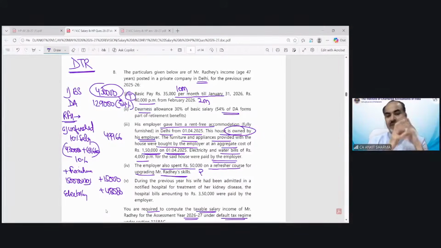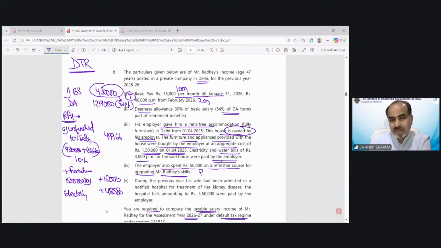Well done. Very good. Because a refresher course is for upgrading Mr. Radhe's skill. This is not his personal benefit. Upgradation of his skill will help him to perform his duties better than earlier. So that's why that is going to be exempted.